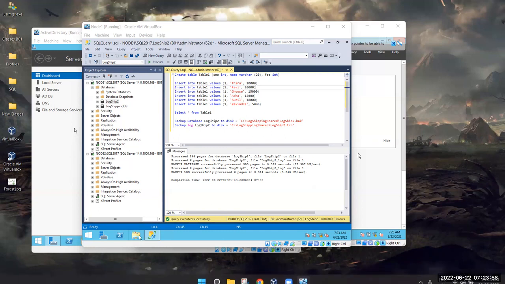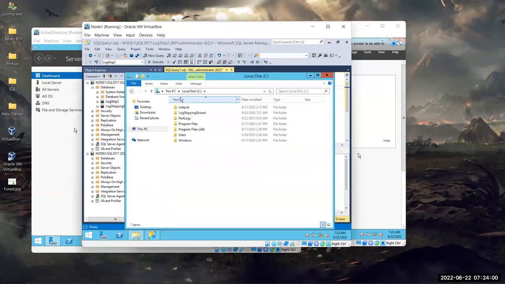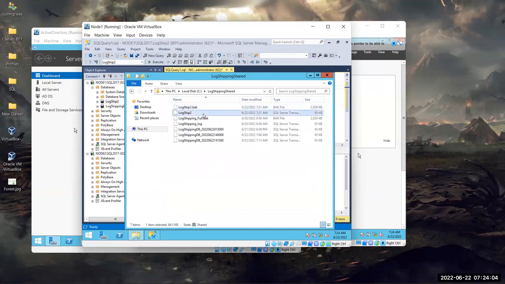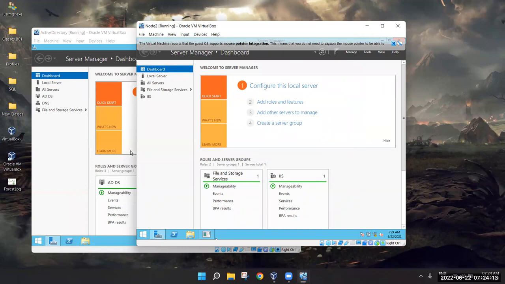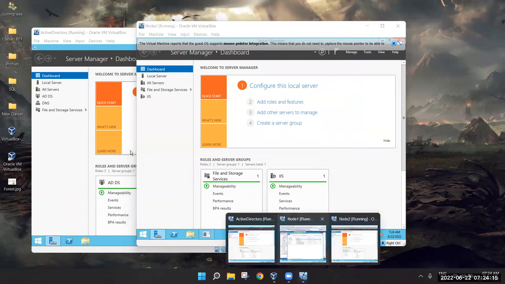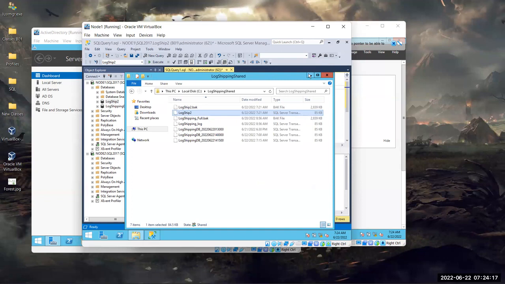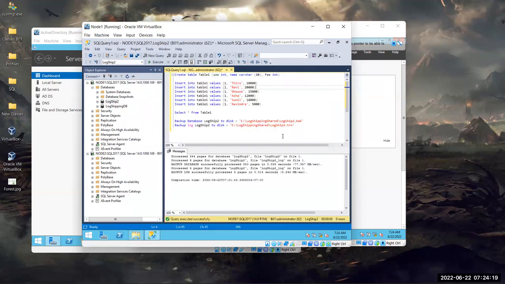Let me check once. The backups are there or not. Yeah, the backups are there. This is the full backup. This is the log backup, right? Now, where do I have to go? Yeah. So now what do we need?